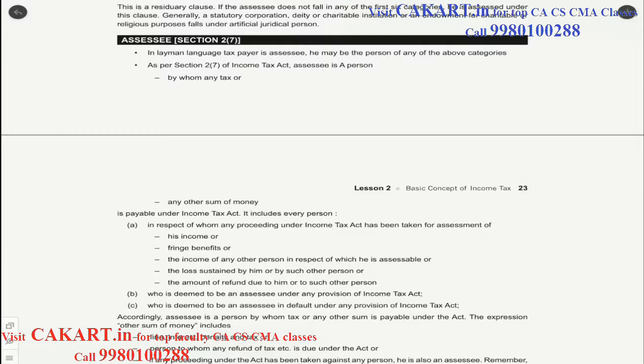Now let us move to the next section, that is assessee. Section 2, subsection 7. In ordinary language, a taxpayer is an assessee. He may be a person of any of the above categories, that is the ones which we just now discussed.